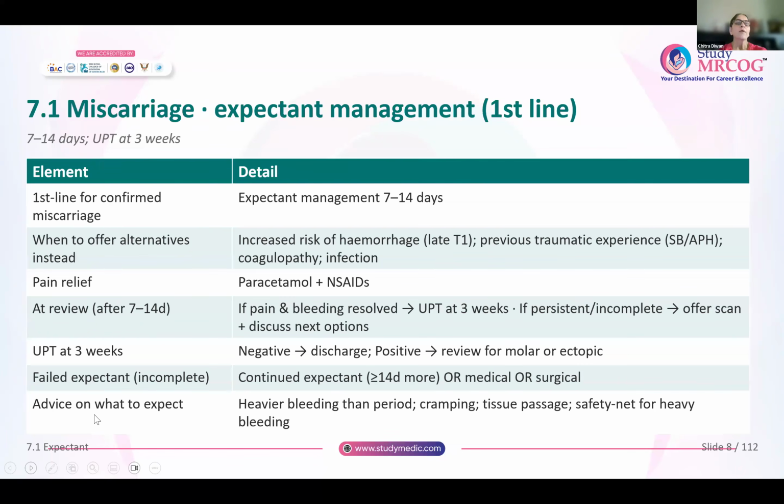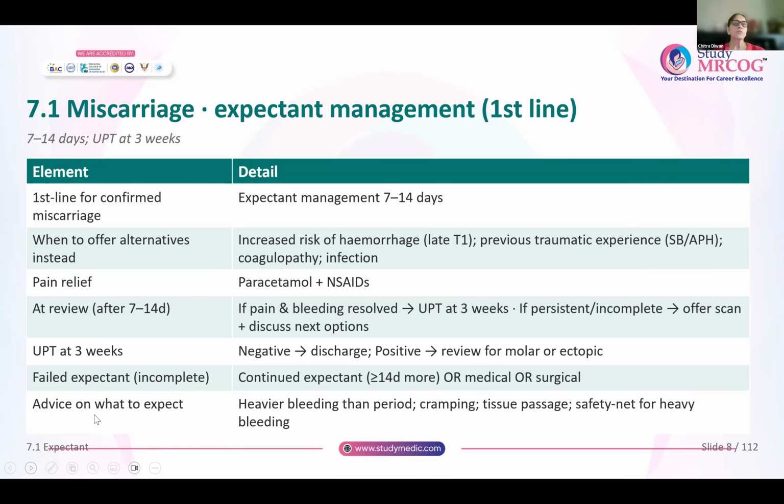Now, supposing you have diagnosed a miscarriage, how are you going to manage? Remember, in the UK, management will always be expectant or conservative first, then least invasive, and then invasive or surgery is the last resort that is usually offered.